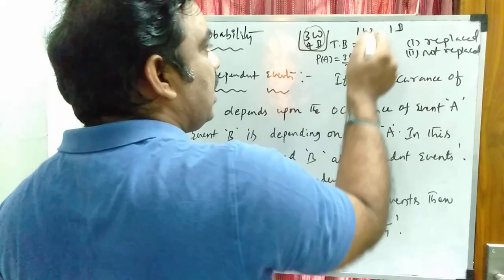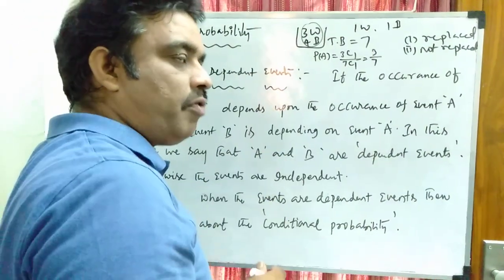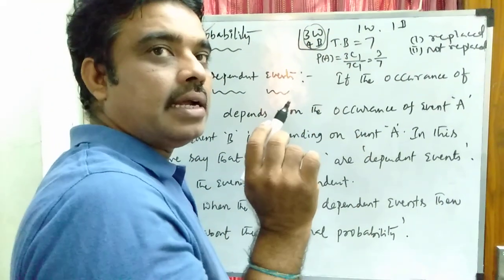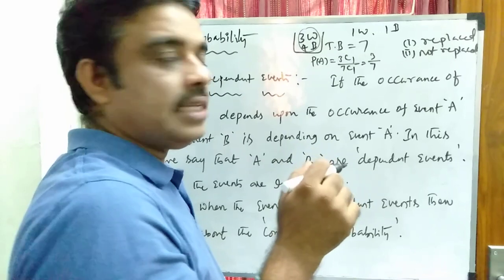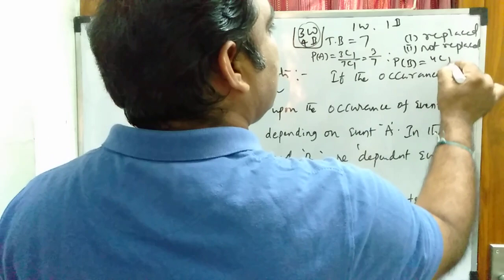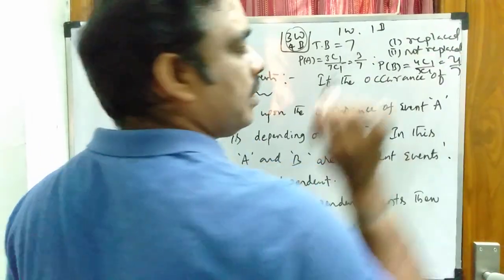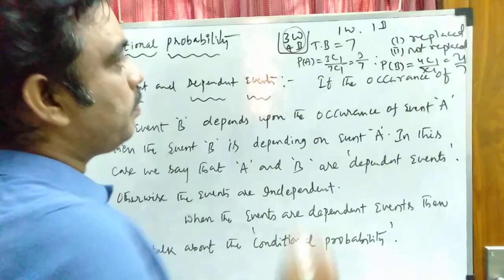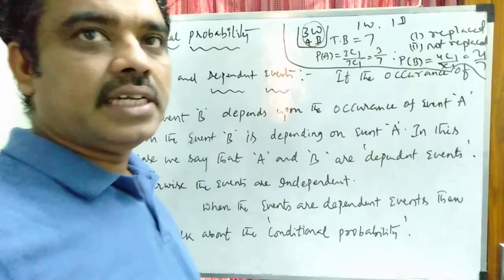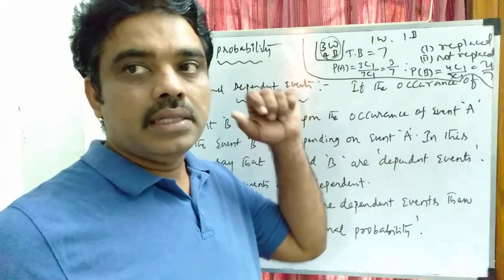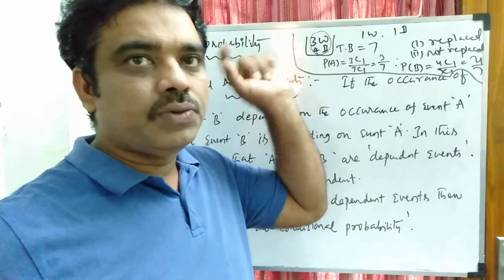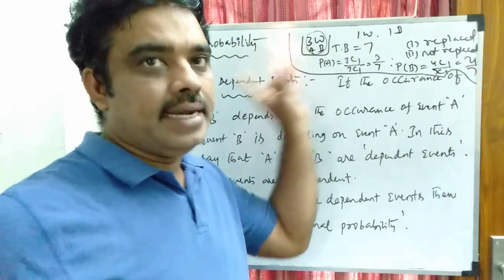Suppose now the ball is replaced. Before taking the second ball, if I replace the first ball, then the bag will contain 7 balls. There is no change in the balls. Then the probability of getting the blue ball is 4C1 by 7C1, that is 4 by 7. Clear? Here the second event is not depending on the first event. When the ball is replaced, the second case is not depending on the first case. In this case, we say that the two events are independent events.